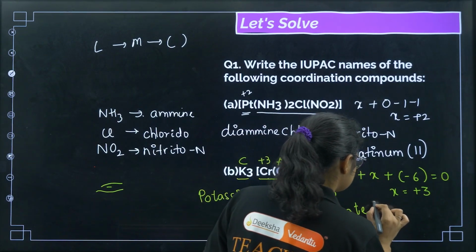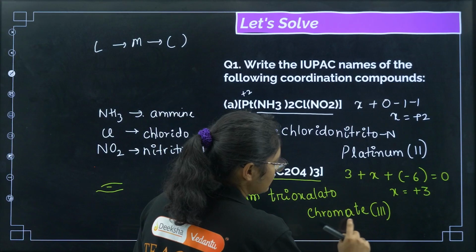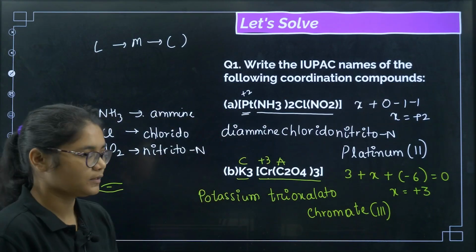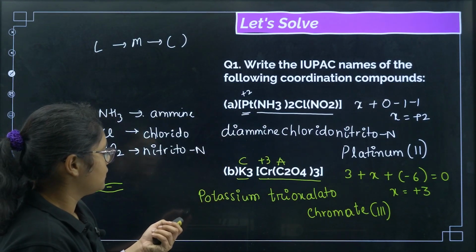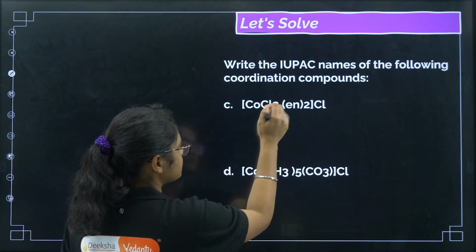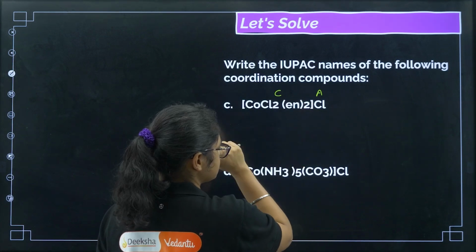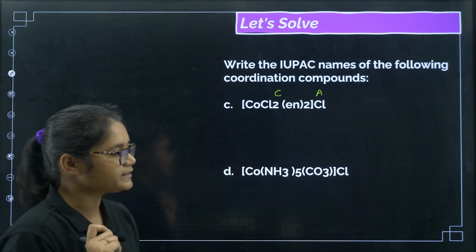What's the oxidation state? 3. So potassium trioxalatochromate(III). Next one. Let us try the next question. If you say this one is your cation, this part is the anion, so we have to name this one first. First let us calculate the oxidation state of the metal.